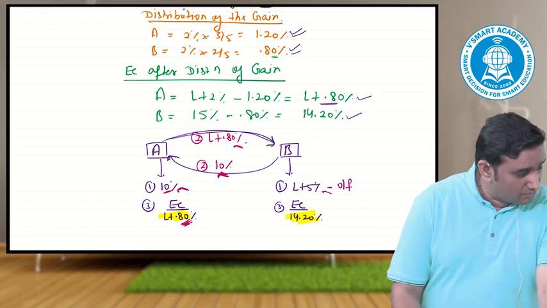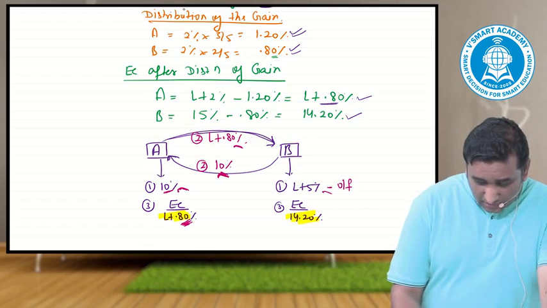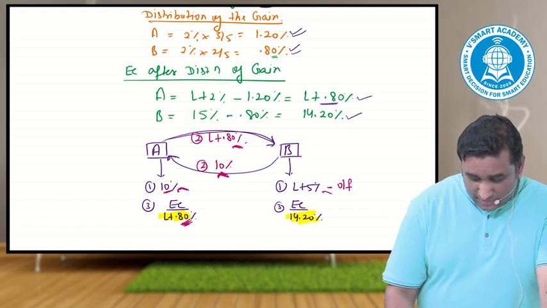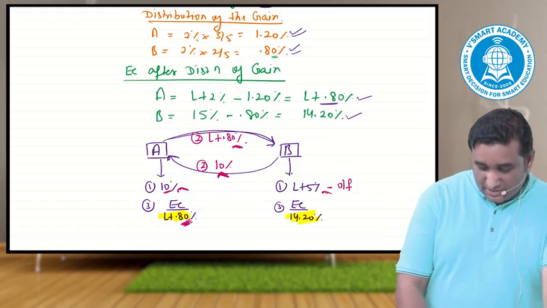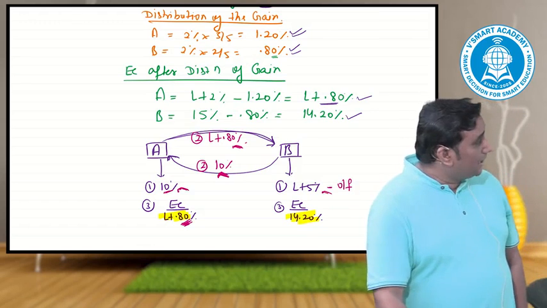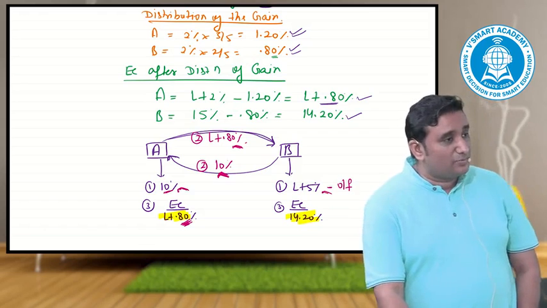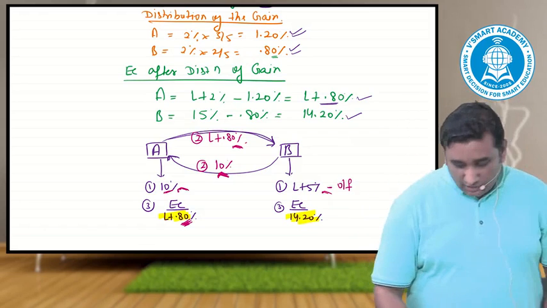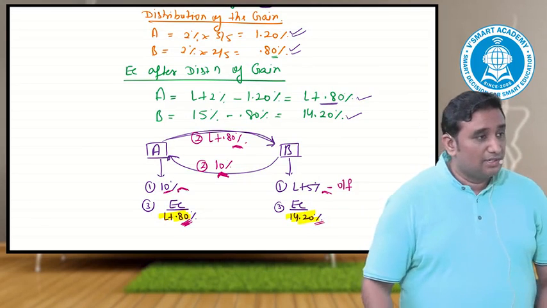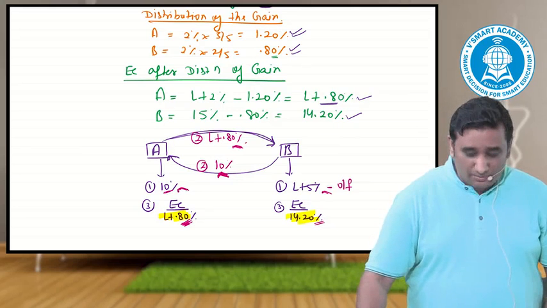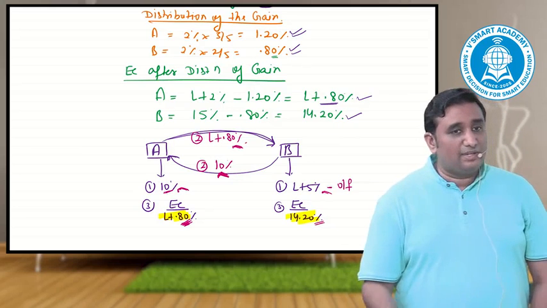This is outflow. This is inflow. Net answer comes 14.2. L plus 5 plus 10 percentage. What happens? L plus 15 minus L plus 0.8. How much net comes? 14.2. That is the answer which comes out. Understand, there could be n number of permutation combination. I could stand at A, I could stand at B and then do it.